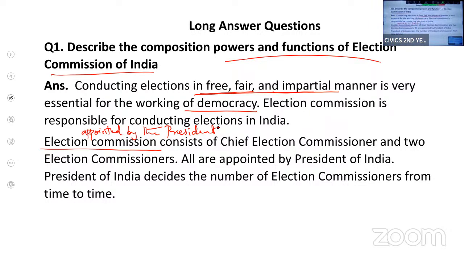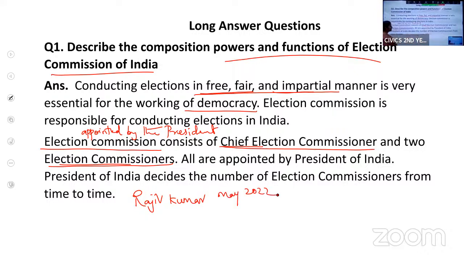Now, this Election Commission consists of a Chief Election Commissioner and 2 election commissioners. So totally, there are 3 members. If required, the President can appoint more commissioners, but basically it will have one Chief Election Commissioner and 2 other election commissioners. Rajiv Kumar is the present Chief Election Commissioner. He was appointed in May 2022.